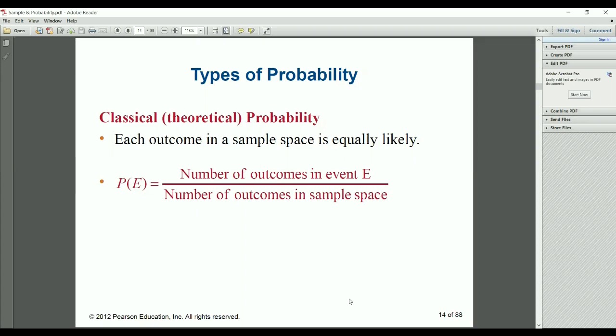Now I want to choose HT and TH. So what is the probability for that event? 1 by 2. How is it 1 by 2? Ma'am, we have 4 possible results, and TH and HT are 2 of them. So it will be 2 by 4, which is 1 by 2.